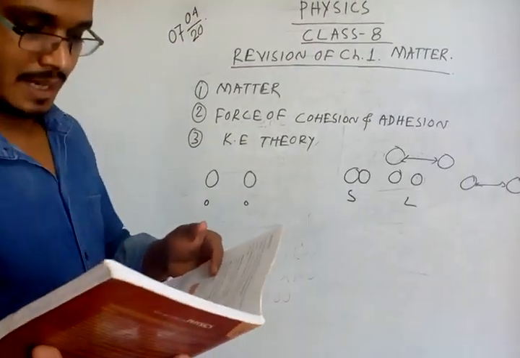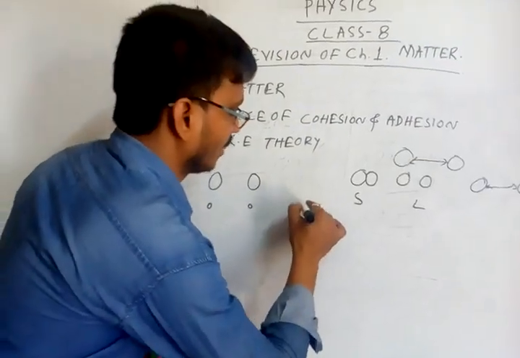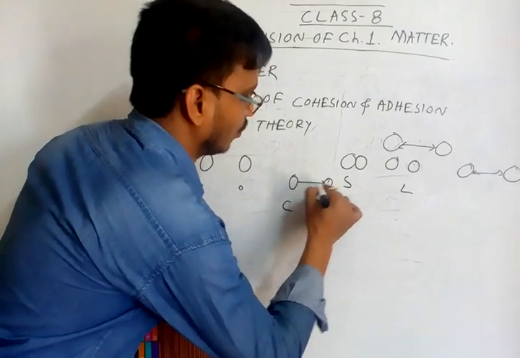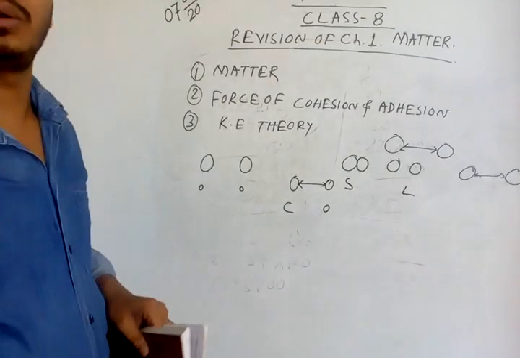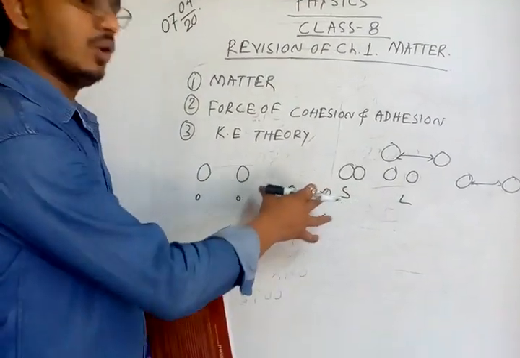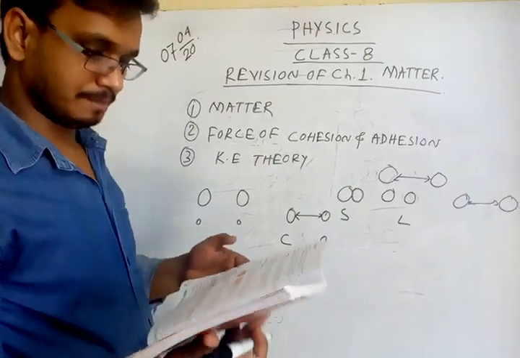And in molecules of different types, for example one molecule of carbon and another molecule of oxygen, when both molecules exert a force, you can see it's between different kinds of molecules. When these molecules attract each other, this force is known as the force of adhesion.